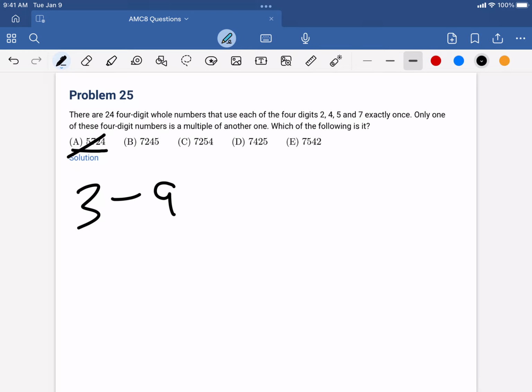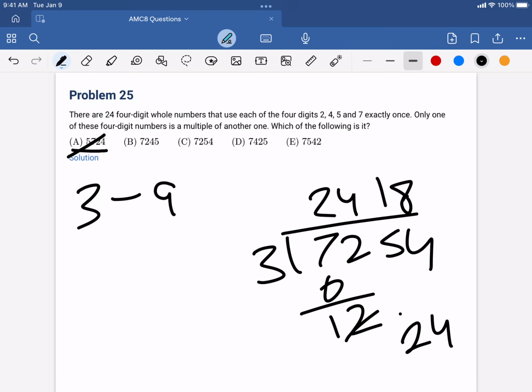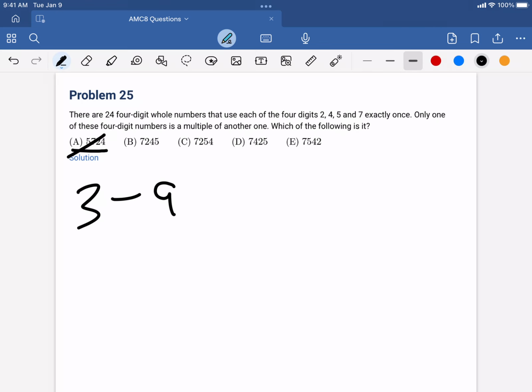And moving on to 7254. 7254 divided by 3, 2, 6, 12, 4, 54, 1, 24, which would be 8. So again, 2418. This doesn't work at all, so we can get rid of this.